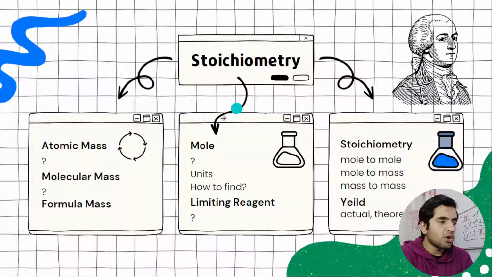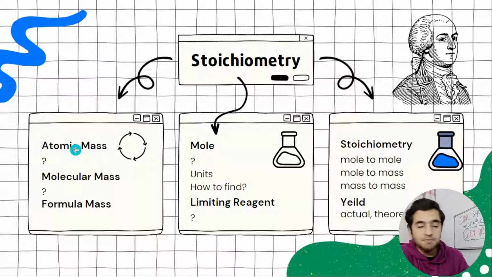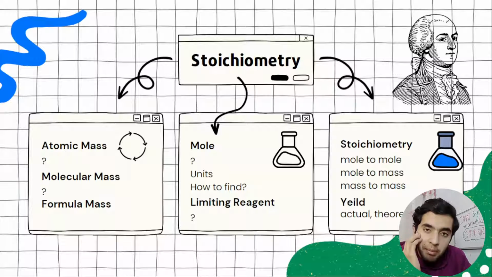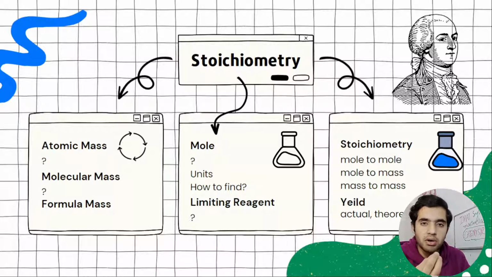So first of all, in stoichiometry you need to cover atomic mass. What is the atomic mass? You need to actually remember the atomic masses of the maximum number of elements in the periodic table. The periodic table is not allowed in the IMAT exam, but sometimes they give the values, and sometimes they don't. So the best way is you should remember. These are easy to remember.